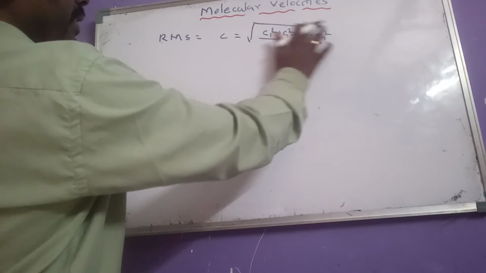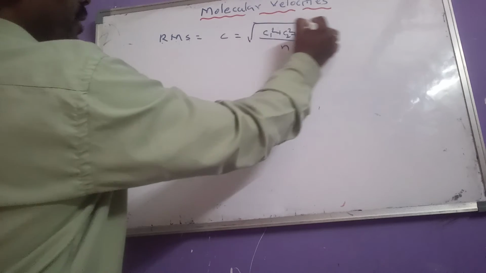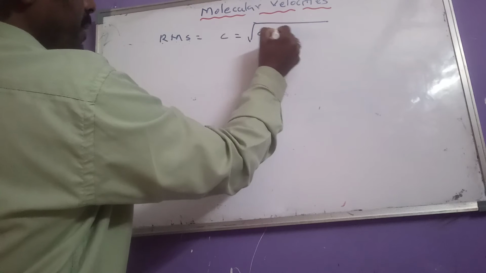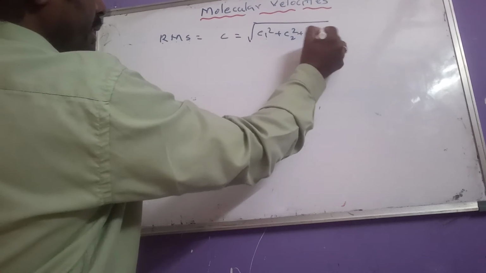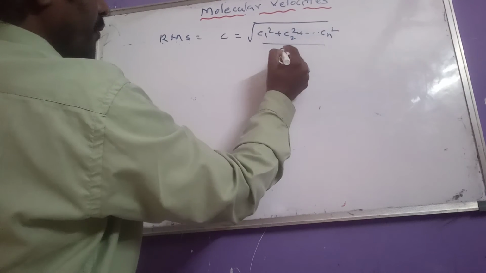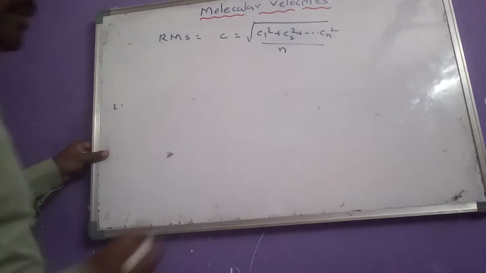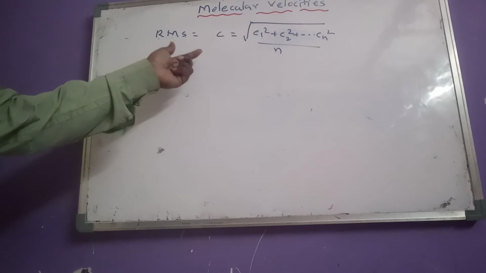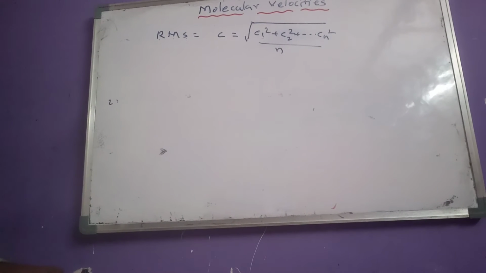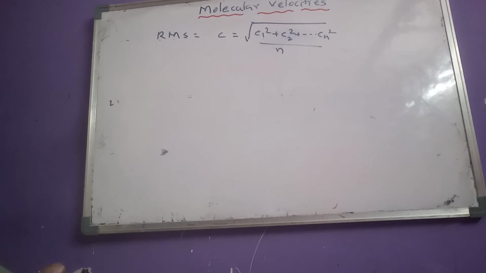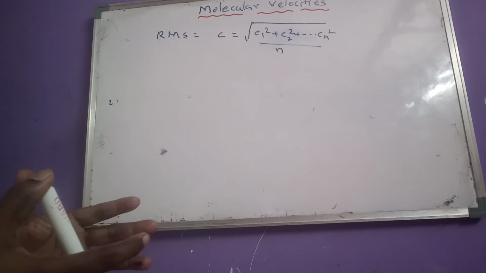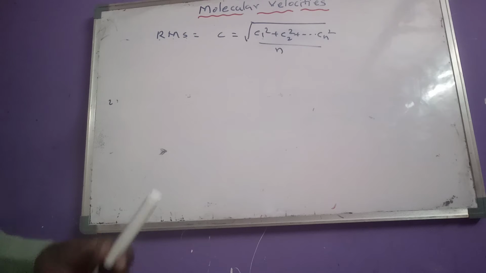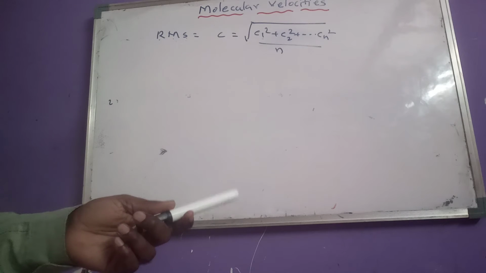Among all the velocities, it is the accurate velocity. Among all these three velocities, RMS velocity is considered the accurate velocity. And in the derivation of the kinetic gas equation also, we consider only RMS velocity. What is the reason to consider RMS velocity in the kinetic gas equation derivation?